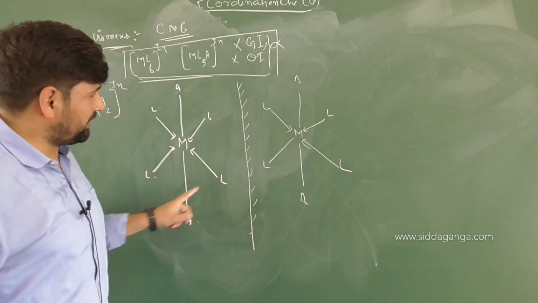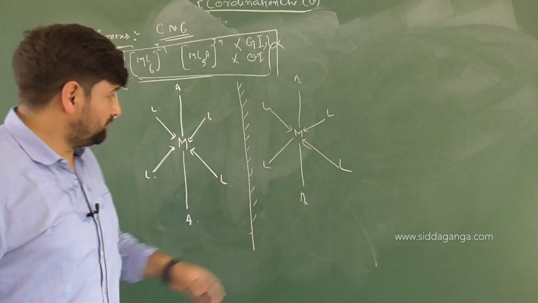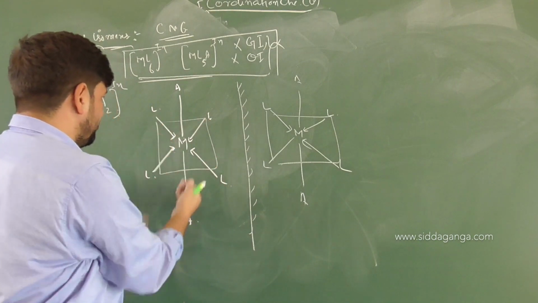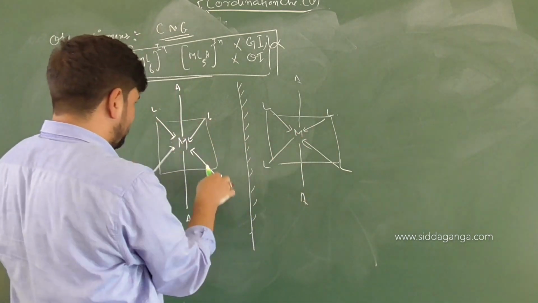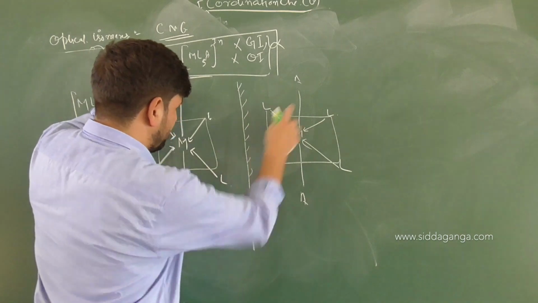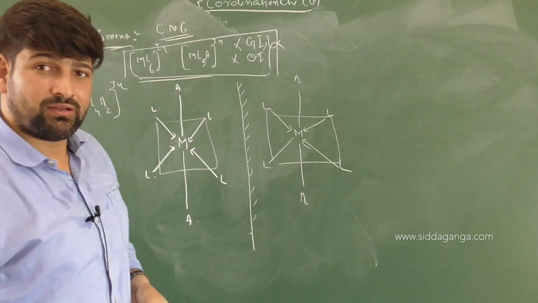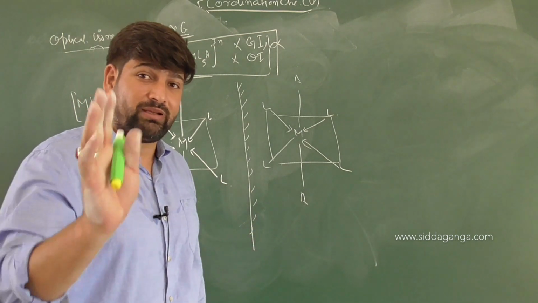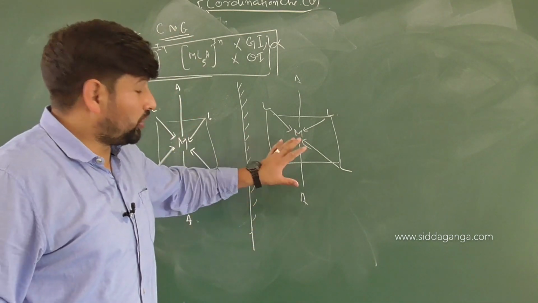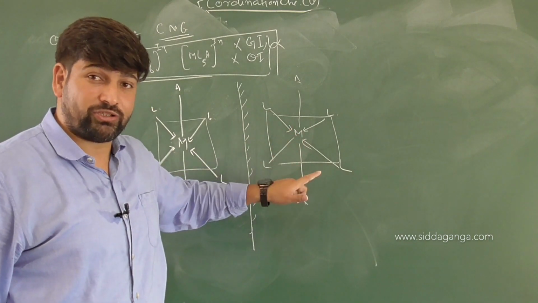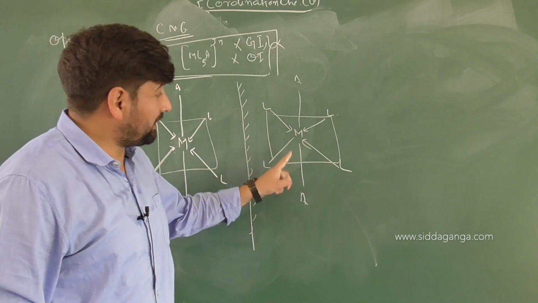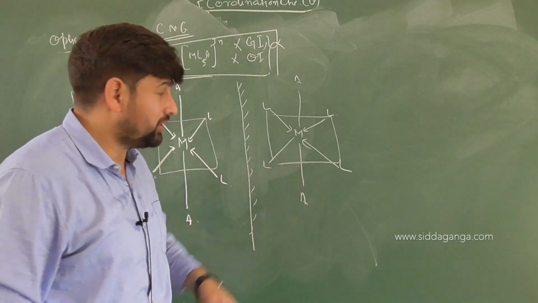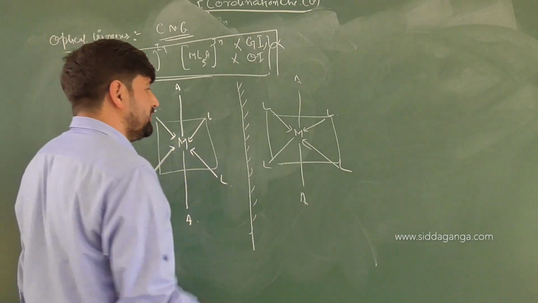Now these are mirror images which are superimposable. So have a look how. When you take this up and put it here, L, L, L, L will be onto each other, and A on A. So these are superimposable mirror images. When they are superimposable mirror images, 100% a plane of symmetry will be available. Or in other words, non-superimposable mirror images are optically active. But these are superimposable, though they are mirror images, so they will be optically inactive. You want to see the plane of symmetry? Yes, have a look.